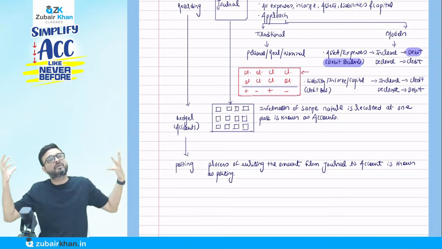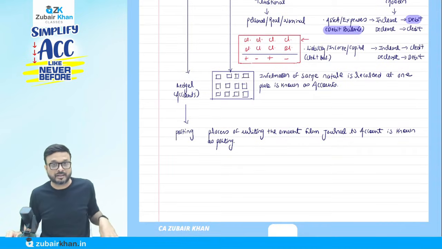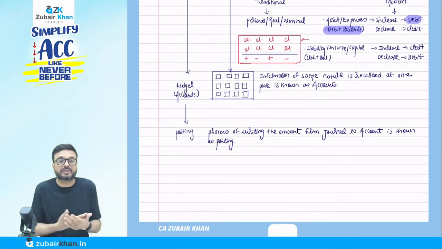He said, no, I have one problem. I ask him, what is the problem you have? He said, listen, Zubair, you have done the posting, it's okay. But I don't have enough time. The top management doesn't have enough time. They want to see the final figure.